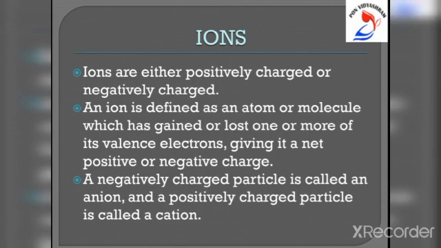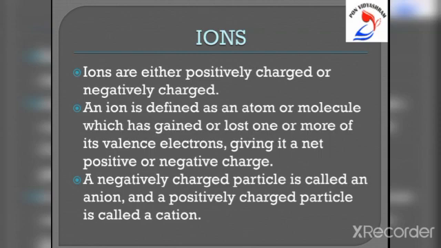And if an atom has more electrons than normal, then it gets a negative charge. It is only the electrons which can be transferred from one atom to another in the formation of ions.